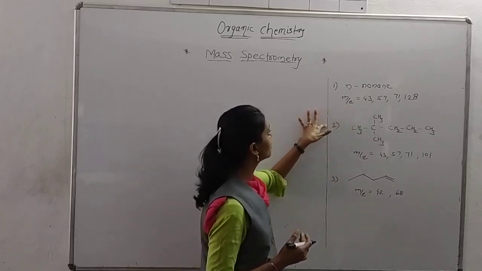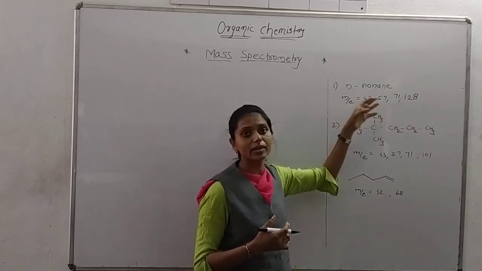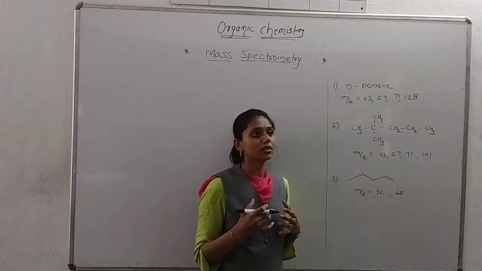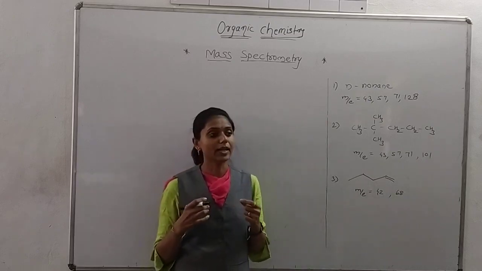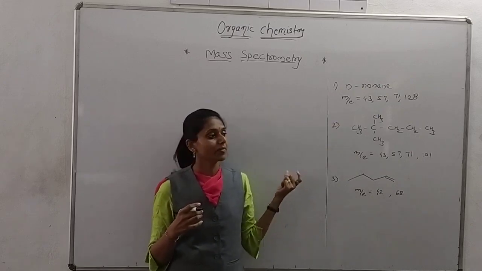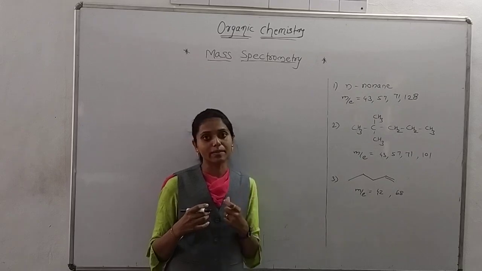So we are checking which ion is more stable, or which m/e value is more stable, that means it gives the abundant peak. You know that whatever the ion, that means the cation, must be stable.